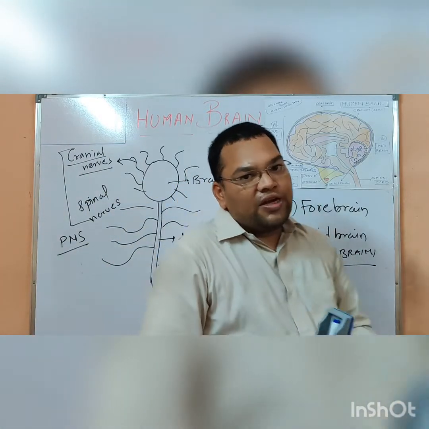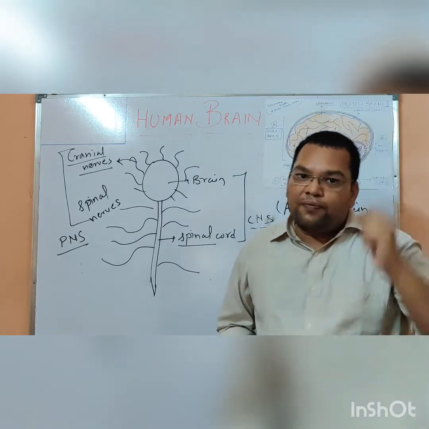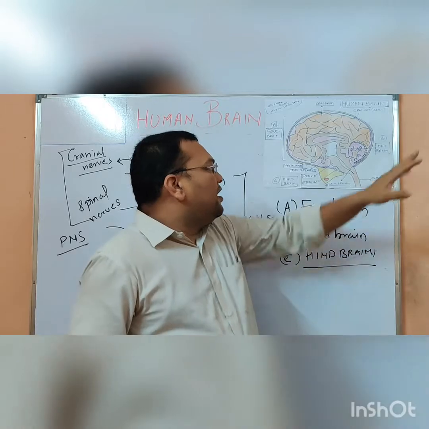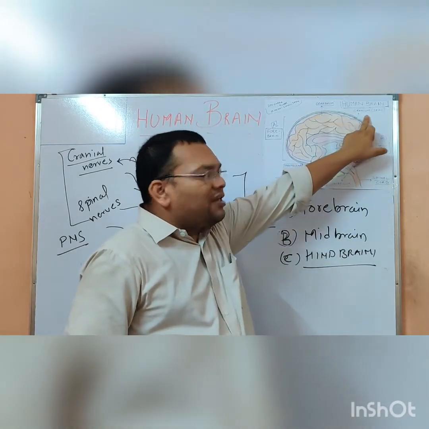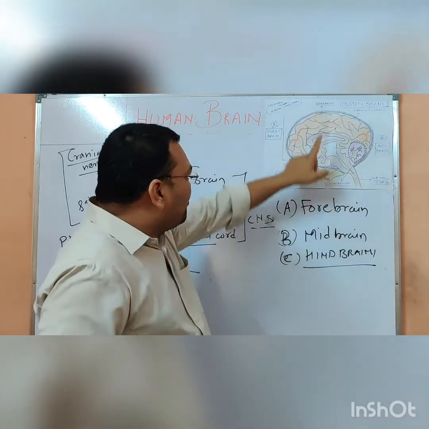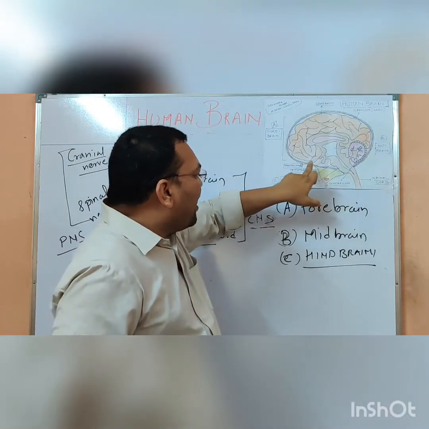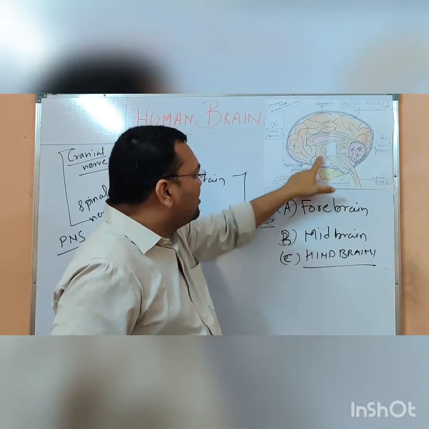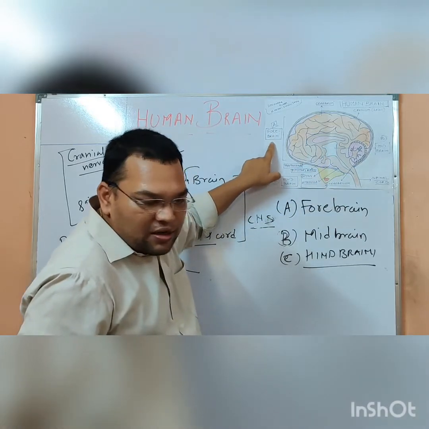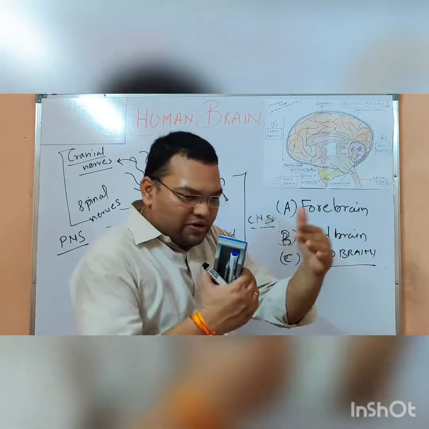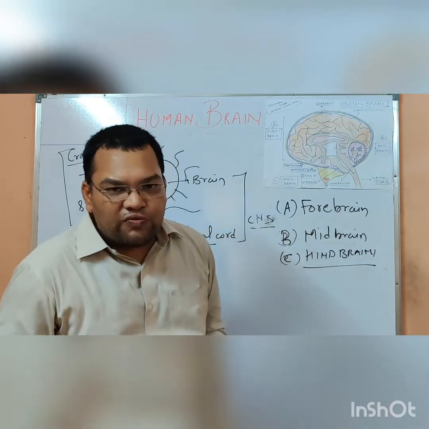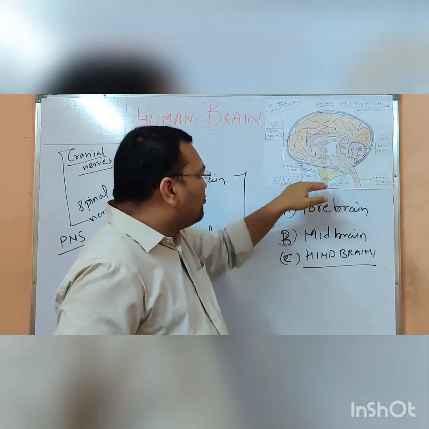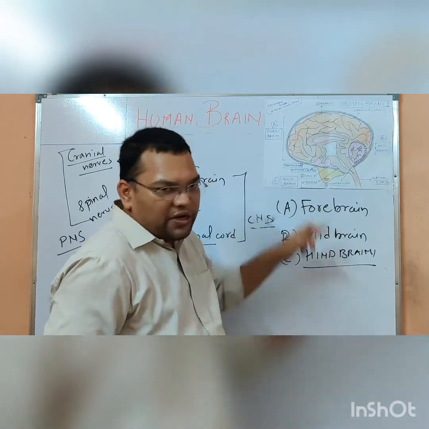Now the brain is very much protected by our skull, and the skull is known as the cranium. Cerebrum and hypothalamus are part of the forebrain. Below the forebrain there is a portion known as the midbrain, and below the midbrain there is a portion known as the hindbrain.